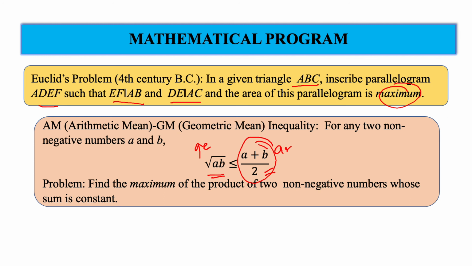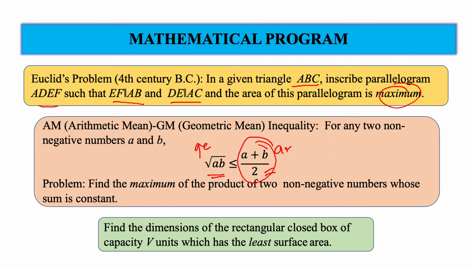There is another interesting application in geometry where optimization can be used. Suppose a company manufactures boxes for packing, and the box is of rectangular shape and has a capacity of V units.